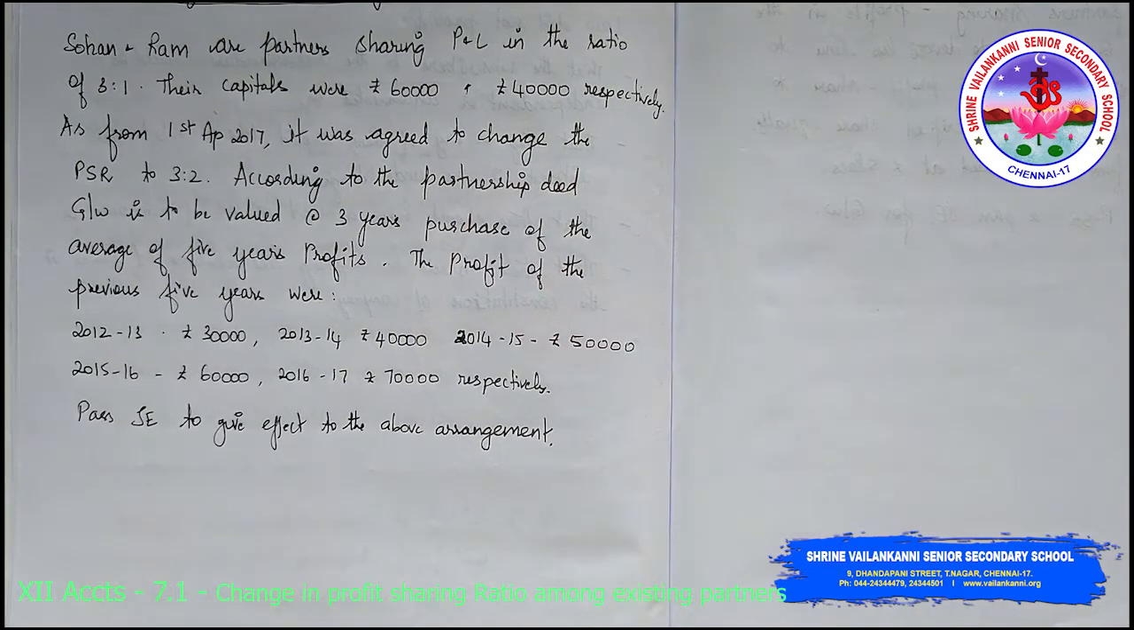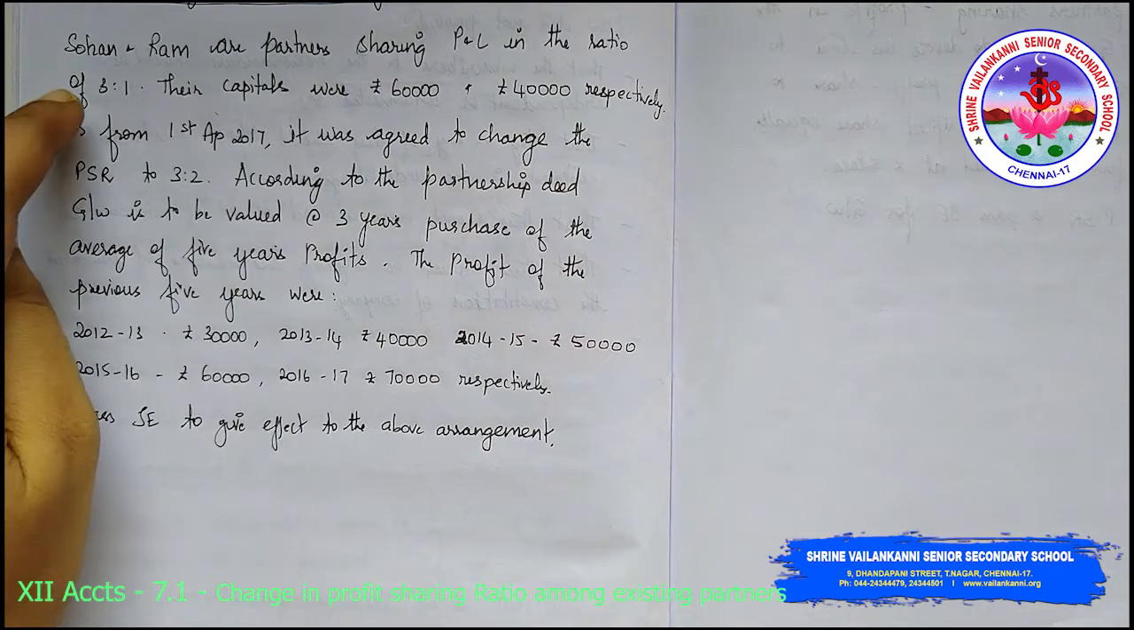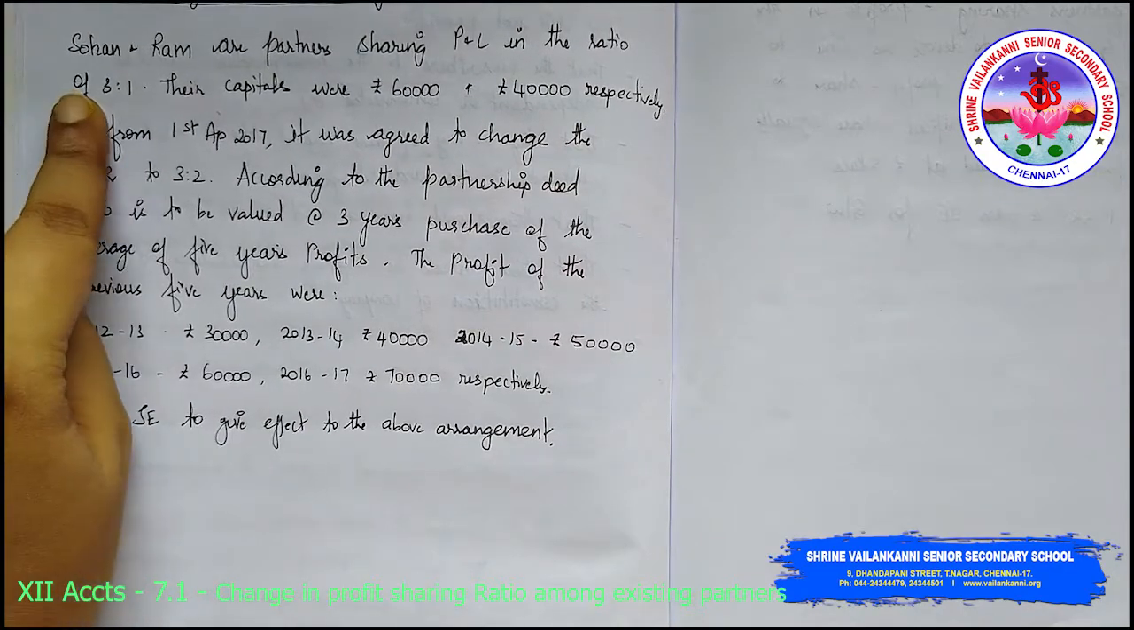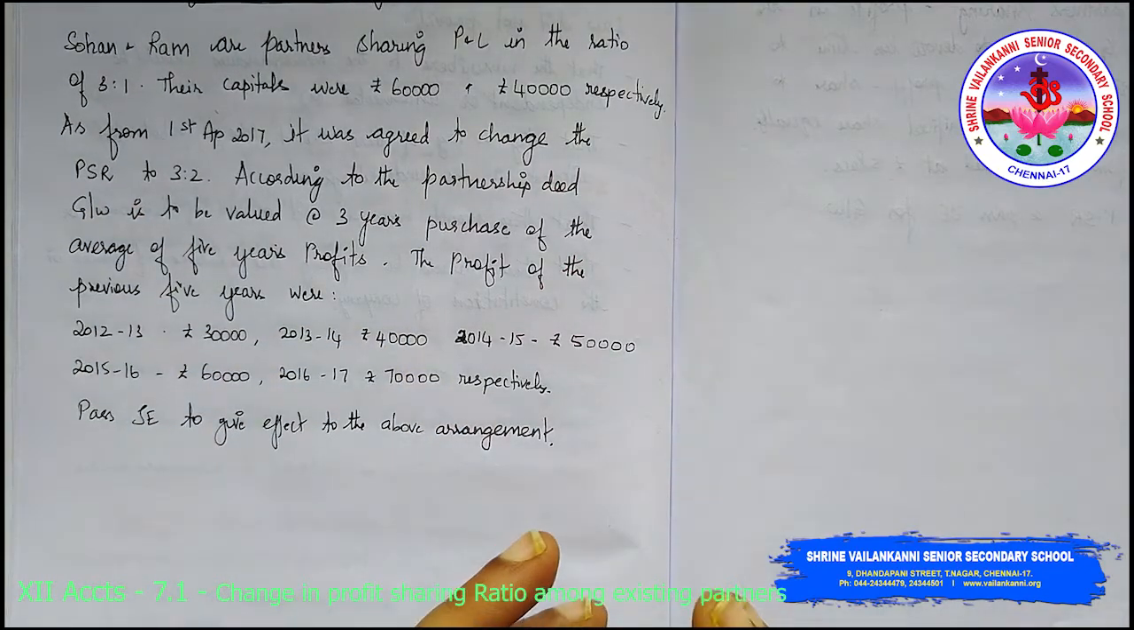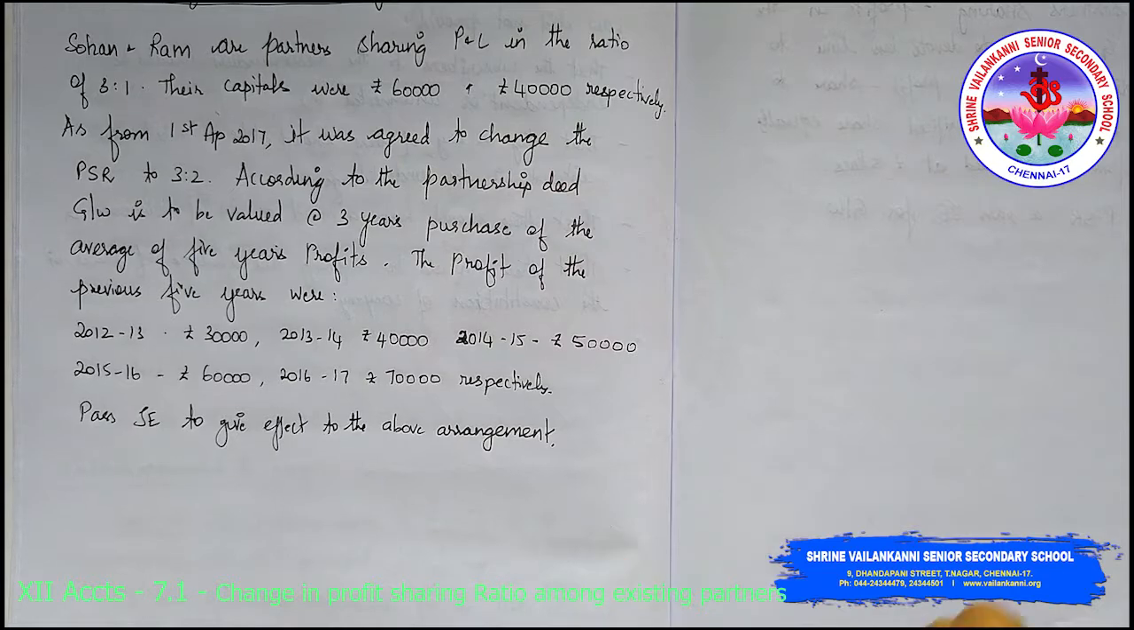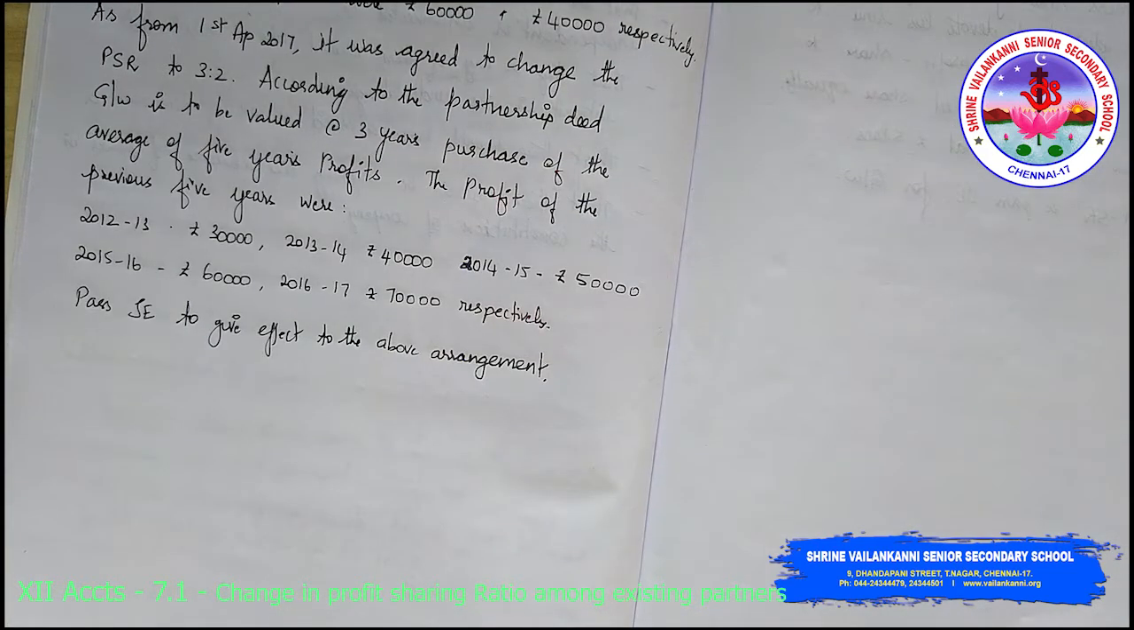Now, this is the question. What we are supposed to do is, we need to first calculate the value of goodwill. You know that there is a change in profit sharing ratio. Old ratio is 3:1, new ratio is 3:2. So we have to calculate the sacrificing ratio. Who is the sacrificing partner? Who is the gaining partner? The gaining partner has to compensate the sacrificing partner. So, what journal entry are we supposed to write? Now we have the value of goodwill.